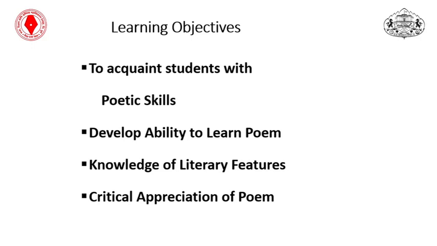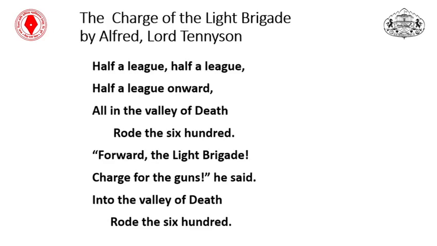It also focuses on some of the literary features used by Alfred Lord Tennyson in the poem, and we also make the critical appreciation: why the poem was written and what the impact of the poem is. So today we'll discuss the poem written by one of the great Victorian poets.